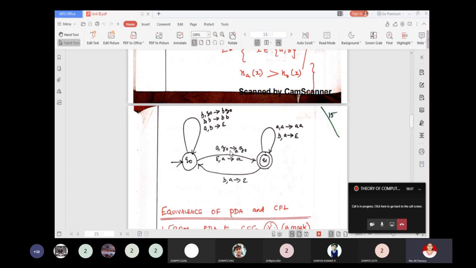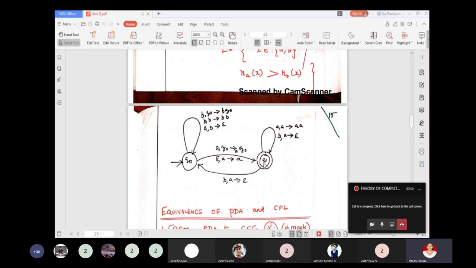When you read A and Z naught is on top of the stack, push A and enter into Q1. When you read nothing and A is on top of the stack, then do nothing.